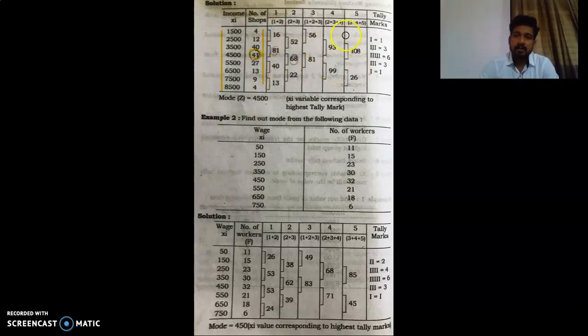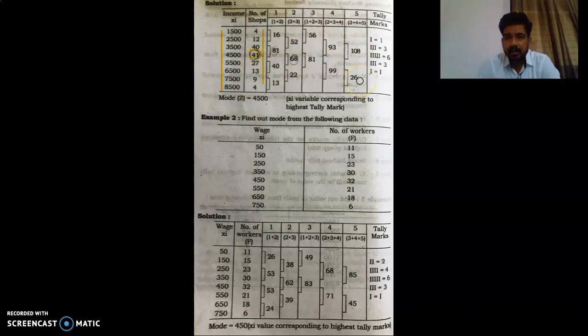Okay, then lastly we are in column number 5, where we have to leave the first two frequencies and add the third, the fourth and the fifth frequency. So leave 4 and 12, and now calculate 40 plus 41 plus 27 is 108, 13 plus 9 plus 4 is 26.